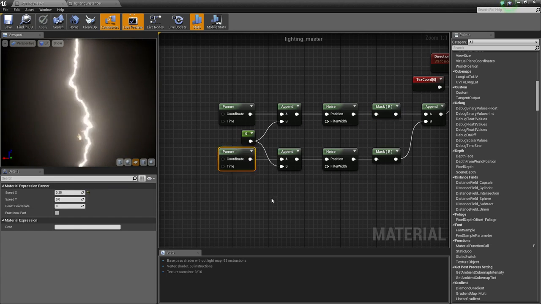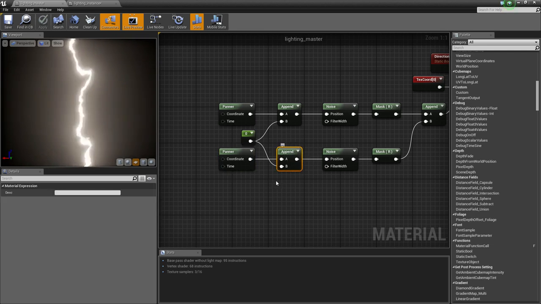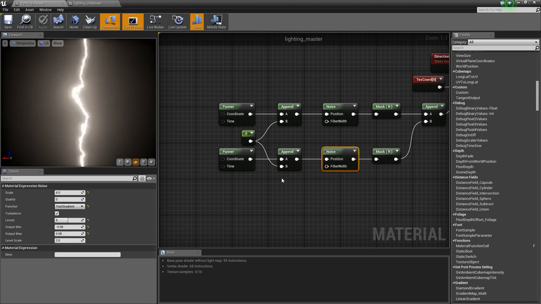Then for the second, for the duplicate, the other noise, just a little bit of panning in the X, same old append vector, with the constant of 0 for the blue channel. Then for the other noise, I made the scale a little higher, or smaller, I guess.